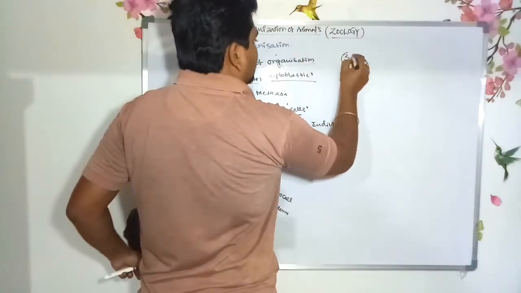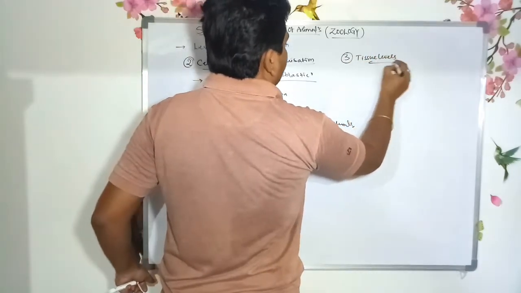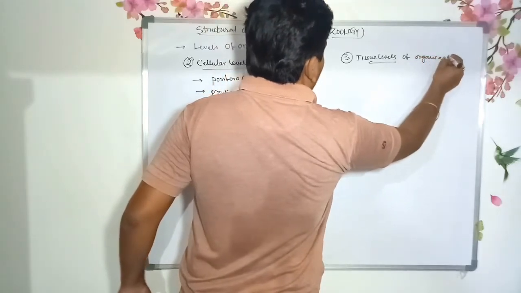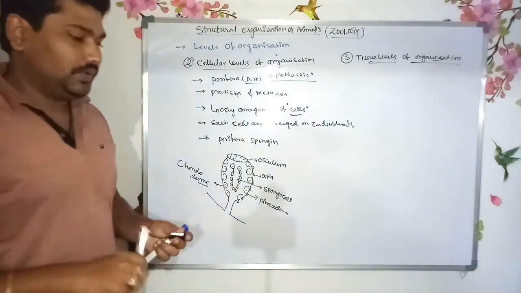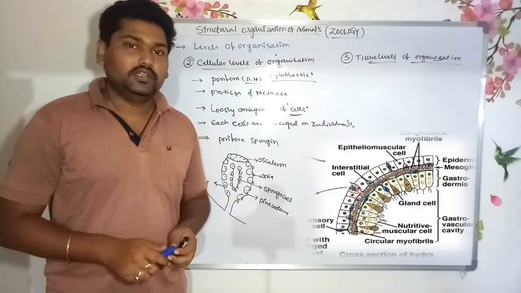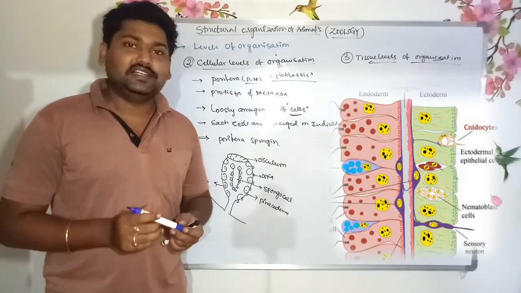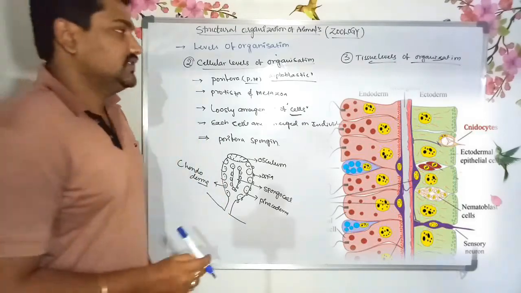The third one is the tissue level of organization. The tissue level of organization is nothing but a group of cells together forming a complex. So all similar cells together forming a complex is known as a tissue.